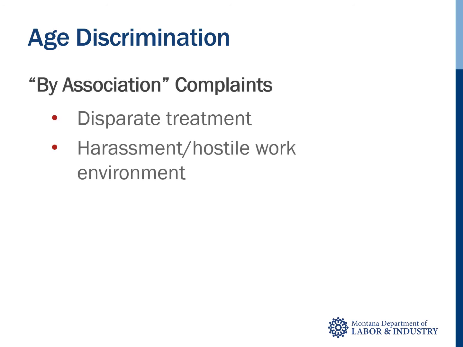It is interesting to note that someone can also file a discrimination complaint for disparate treatment or harassment if they're treated differently because of their association with a person who is a member of the protected class of sex. This type of complaint is called a by association complaint. An example would be a bar refusing service to a 21-year-old because it disapproves of her being married to a 60-year-old man that has accompanied her. The bar is discriminating against the young woman because of her association with the older man.